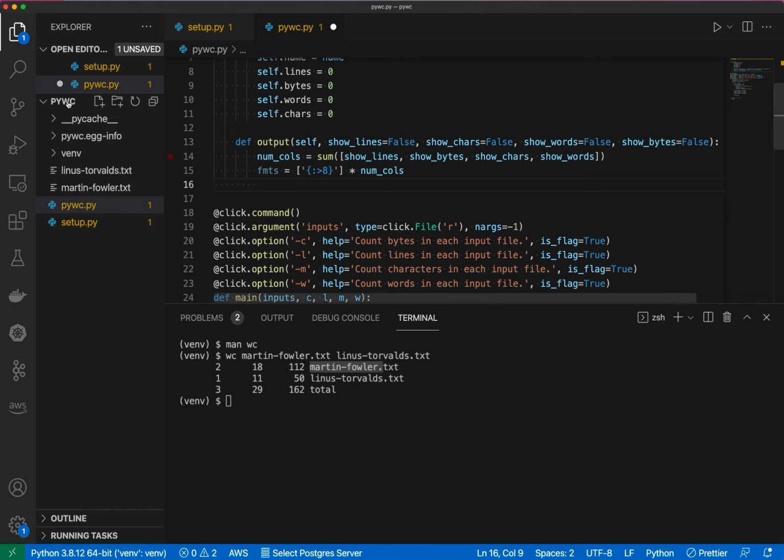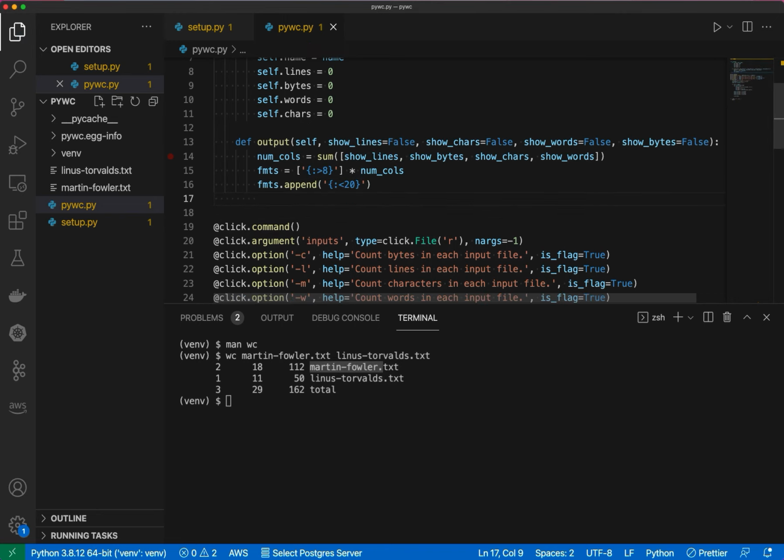So let's just say formats append, and this one looks to be a little bit longer, and we already realized that it's also left justified. So we'll flip the direction of that caret, and we'll say 20 as some random number that's a little bit longer than 8. And then the overall format, so FMT, will be equal to the joining of this list right here, right? So that will build us a good format template to work with.